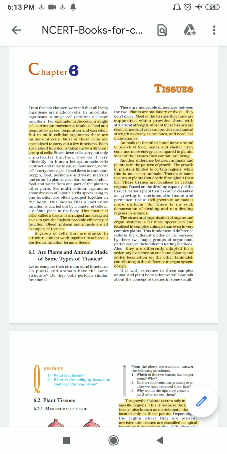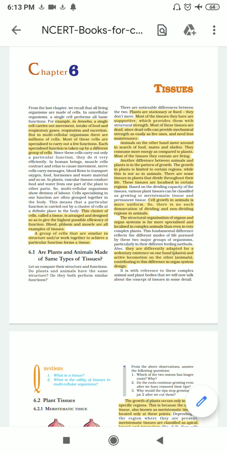Hello students, today we are going to start a new chapter of biology, that is tissues. You know students that unicellular organisms perform all the functions by a single cell. All the major functions like excretion, digestion, nutrition, respiration, etc. are all performed by a single cell.